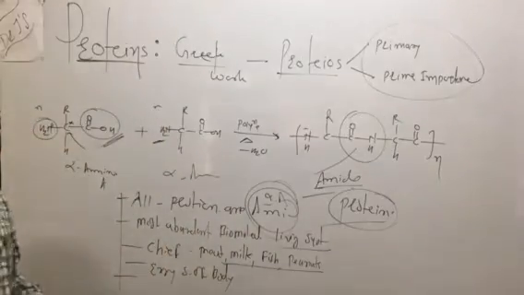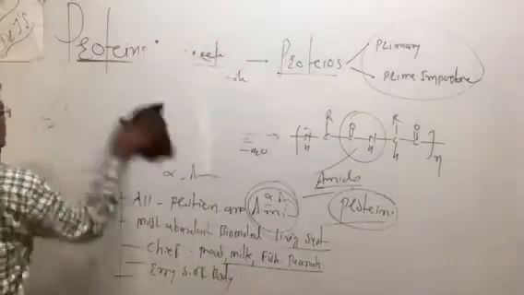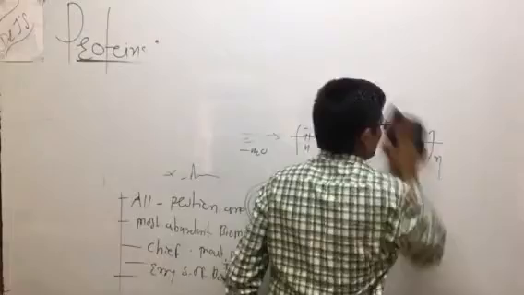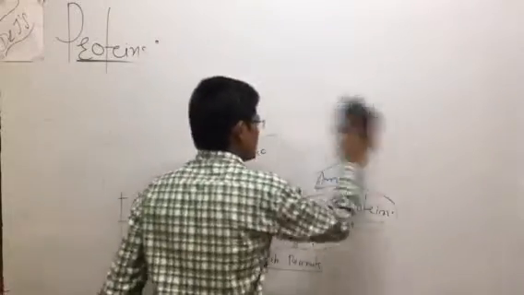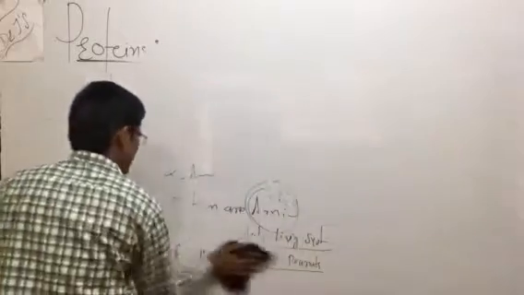As we discussed, the structure of proteins has primary structure, secondary structure, and as you can say tertiary as well as quaternary structure. So what is the primary structure?